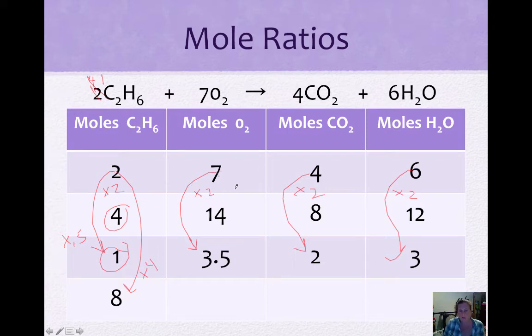So 7 times 4, you would end up with 28 moles of oxygen. 4 times 4, we end up with 16 moles of carbon dioxide produced. And 6 times 4 gives us 24 moles of water produced. So changing the amount of moles in any one part of our equation, we can figure out, based on the ratio, how much every other part would be.